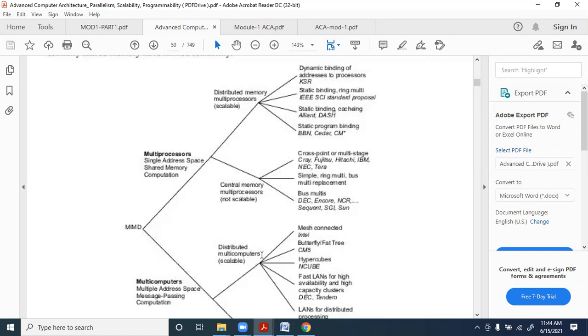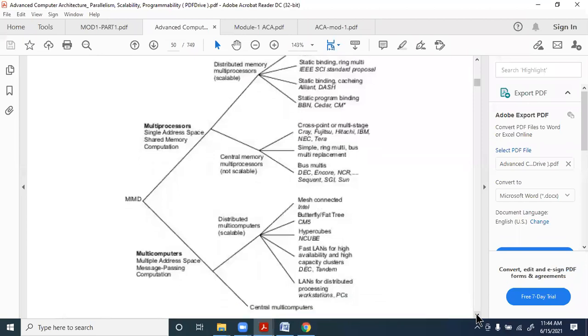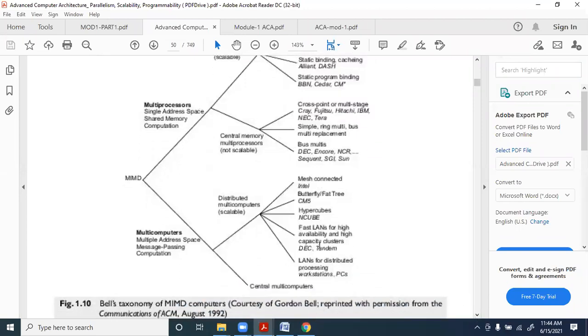Then you have the distributed multi-computers, which are scalable, which might be mesh connected, for example Intel, or butterfly and flat tree type of architecture, which is used in CM5. Then the hypercubes in NQ. Then you have the fast LAN for high availability and high capacity clusters, which is used in DEC and Tandem. Then the LAN for distributed processing, generally used in workstations and PCs.